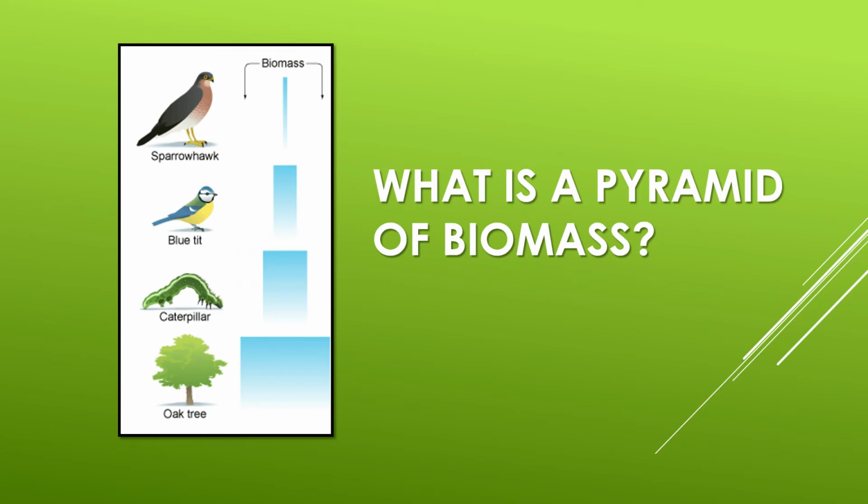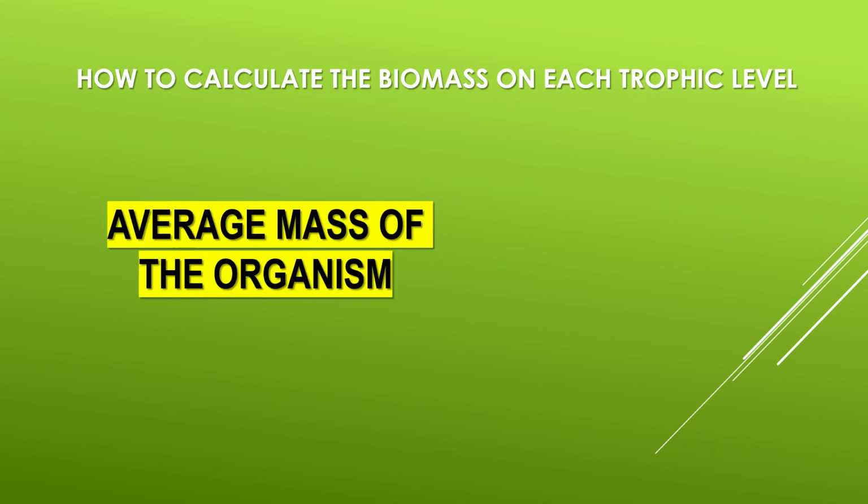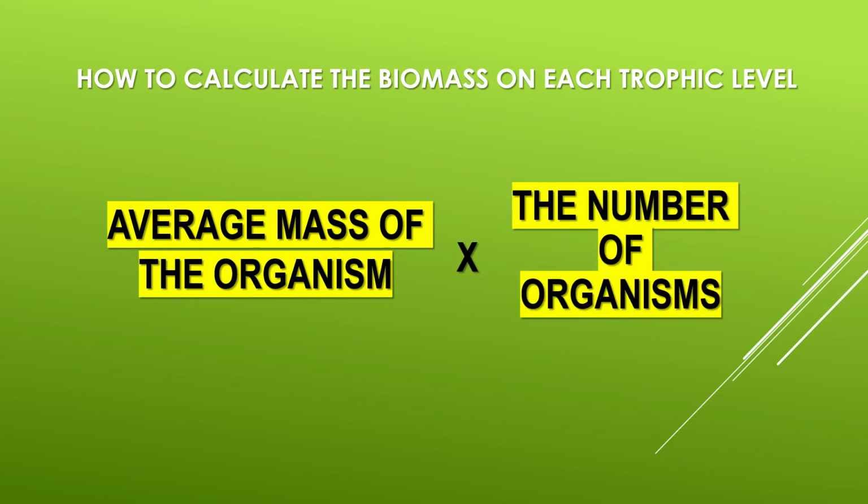But how do we actually calculate biomass? So to calculate biomass, we need the average mass of the organism, just one of the organisms, and we times that by the number of organisms in total. And this gives us the biomass, which we would then implement into the pyramid.